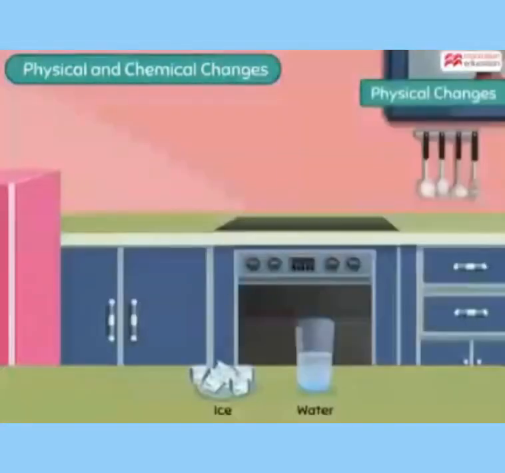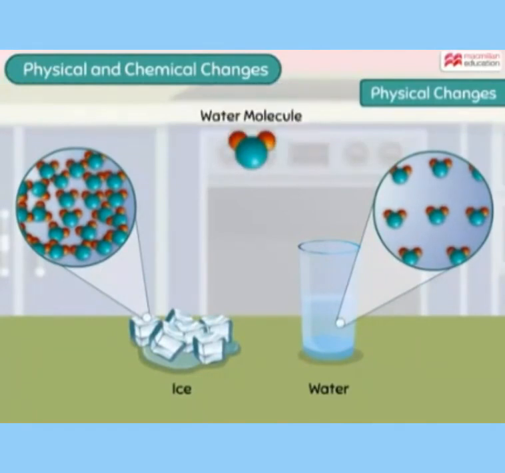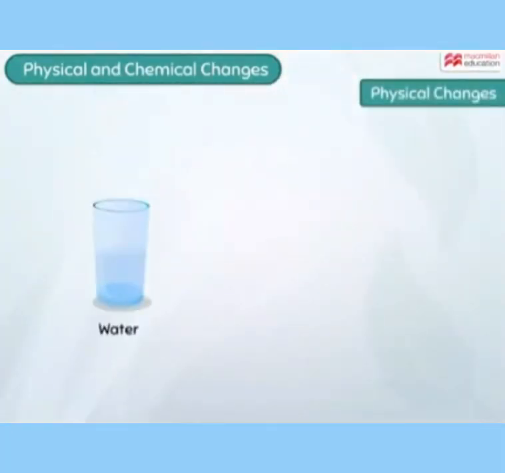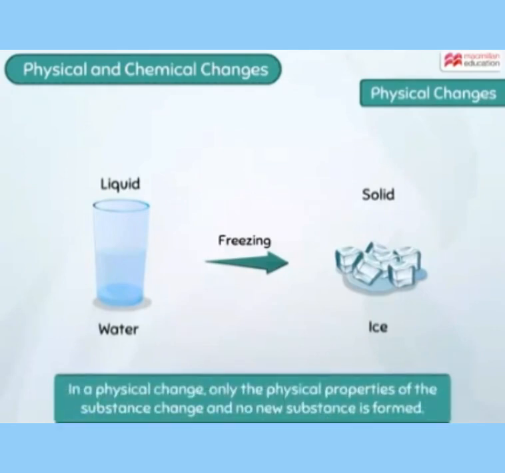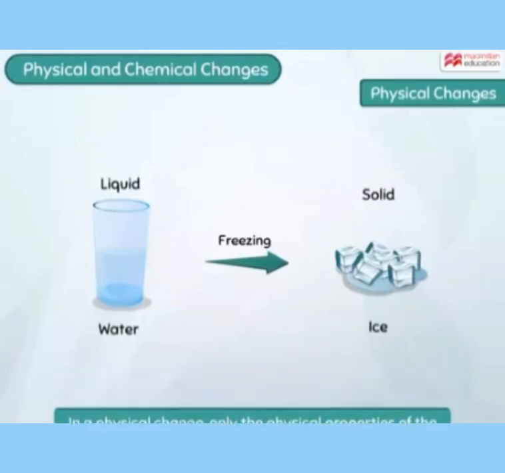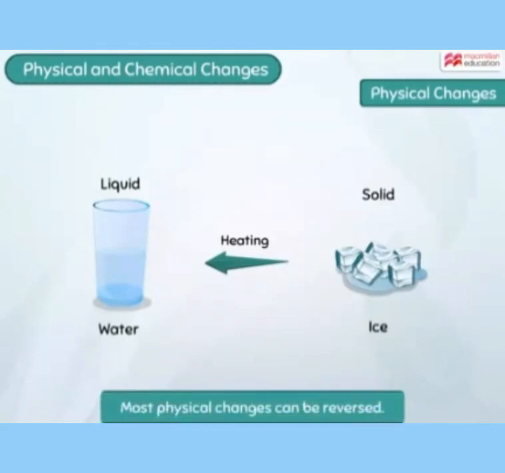And ice and water are made up of the same type of substance, that is water molecule, which means that freezing has just changed the physical form of water, that is from liquid to solid, but the molecules inside them remain the same. So such a change in which only the physical properties of a substance change and no new molecule is formed is called a physical change. Similarly, ice can also be changed back into water simply by heating it.